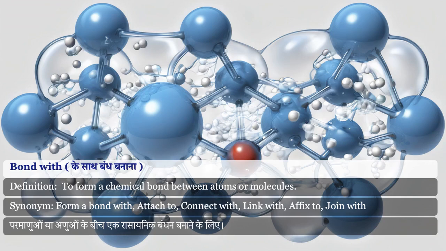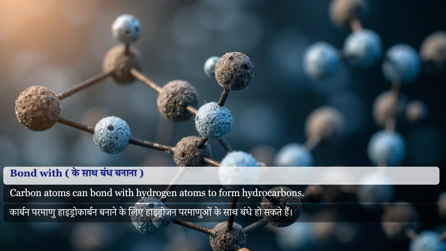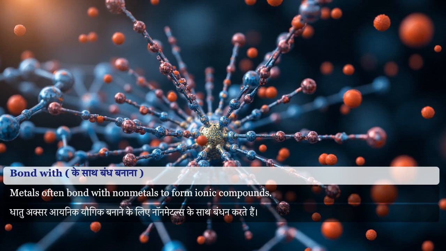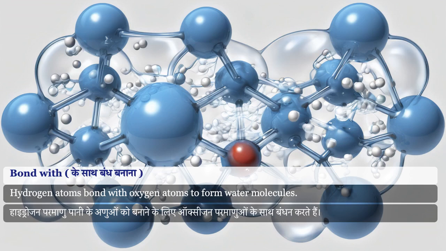Bond with. To form a chemical bond between atoms or molecules. Synonym for bond with: form a bond with, attach to, connect with, link with, affix to, join with. Carbon atoms can bond with hydrogen atoms to form hydrocarbons. Metals often bond with nonmetals to form ionic compounds. Hydrogen atoms bond with oxygen atoms to form water molecules.